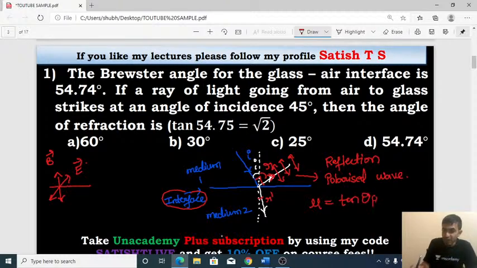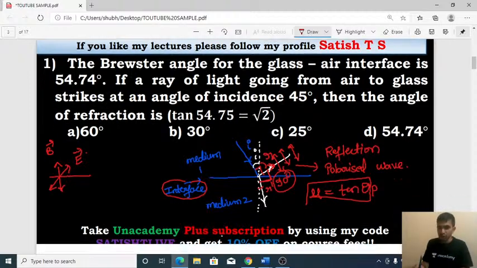Okay, so theta p is the angle of incidence for which the angle between the reflected ray and the refracted ray is 90 degrees. I am saying that the reflected ray has to make 90 degrees with the refracted ray of light. The angle between the refracted ray of light and the reflected ray of light must be 90 degrees, so that the reflected ray will become completely polarized. So this is how we can use mu is equal to tan theta p.